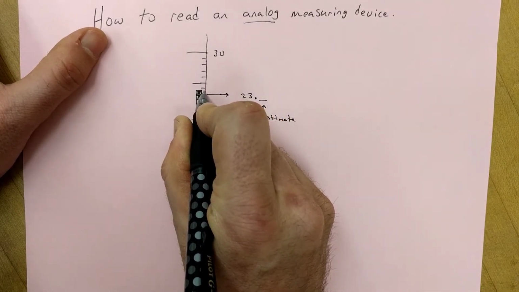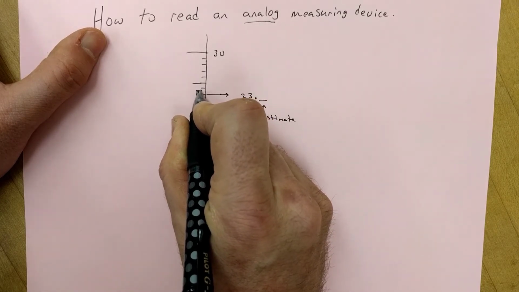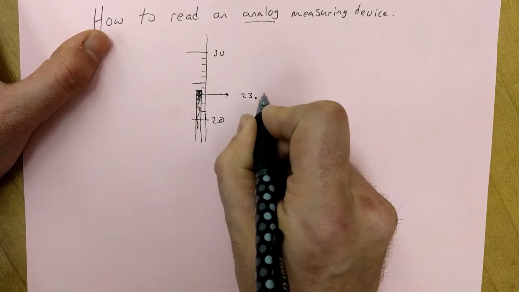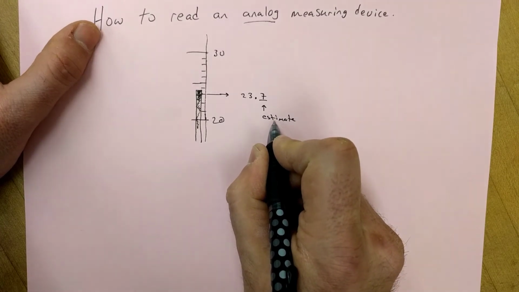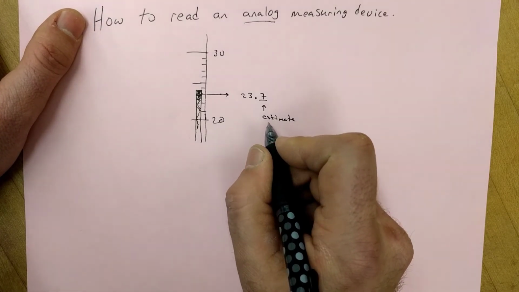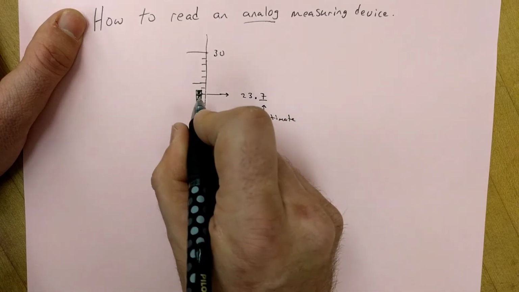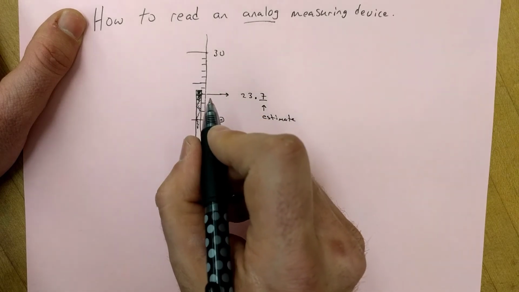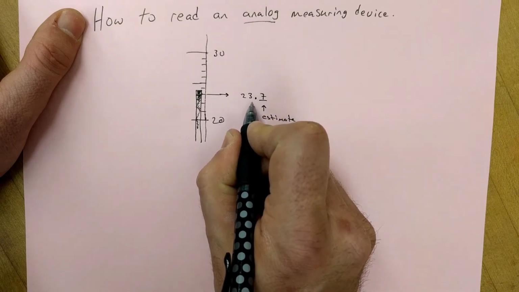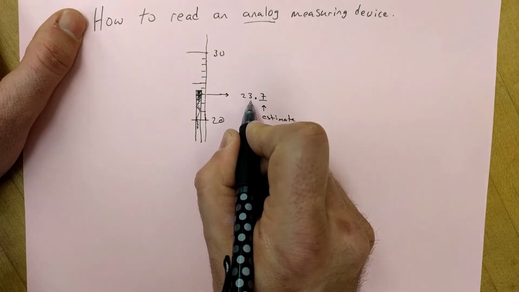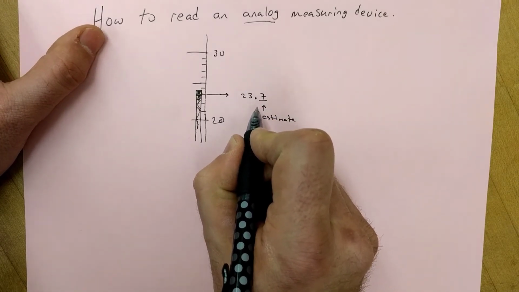To do that, we imagine that this is broken down into 10 smaller segments and try to guess, or estimate, where this one is. So I'm going to say 23.7. Now that is an estimate. So if you had estimated 23.5 or 23.6 or 23.8, none of those would be directly wrong. It's just an estimate, and as long as you're reading it consistently, you're better to estimate this digit than just simply round off to 23 or round up to 24. This is more accurate than it otherwise would have been.